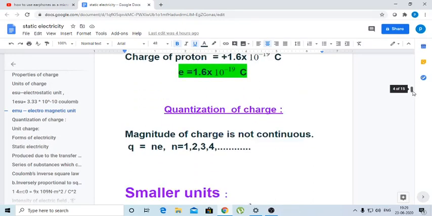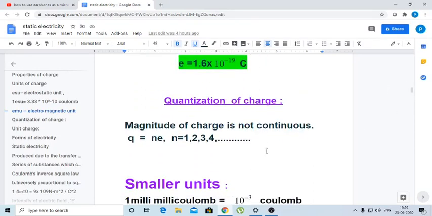So any charged particle cannot possess all possible values continuously. If you take two values, 1 and 2, there are many fractional values between 1 and 2. This is a continuous range, but the value of the charge is not continuous. It should be an integral multiple of the electron charge.